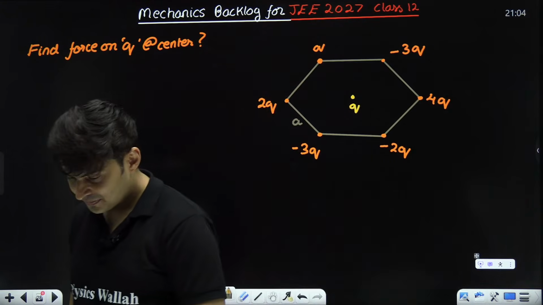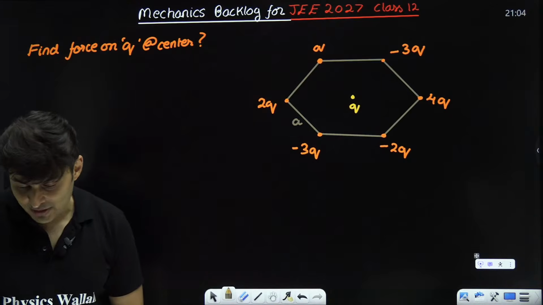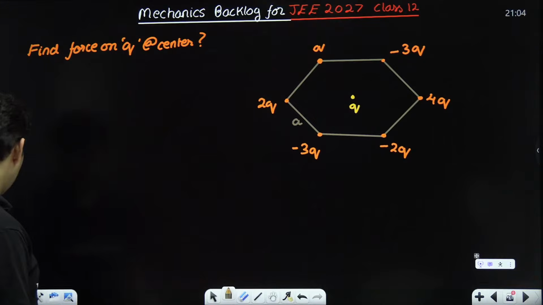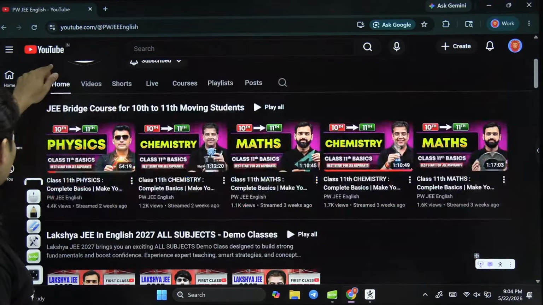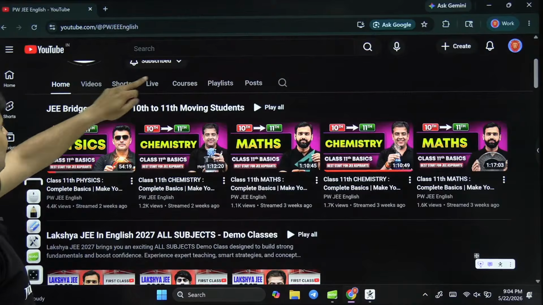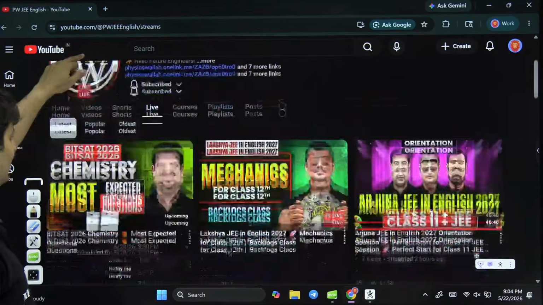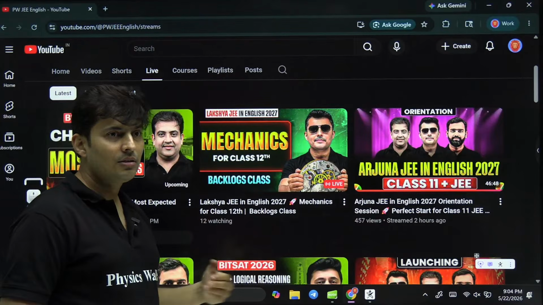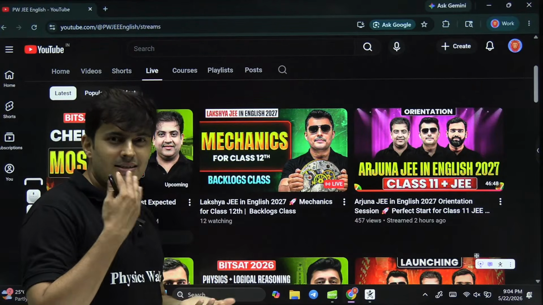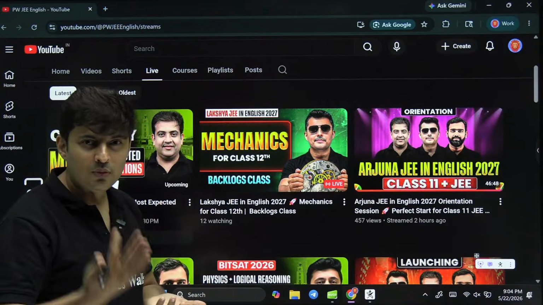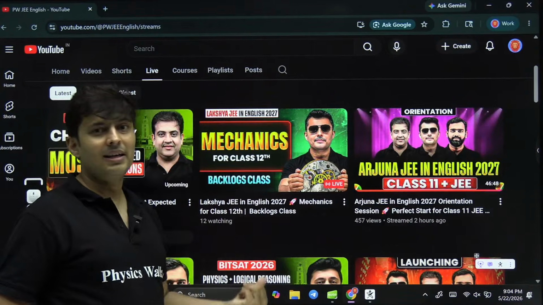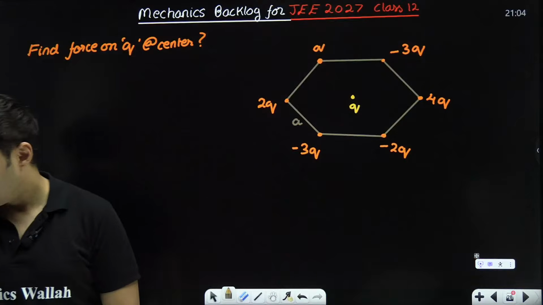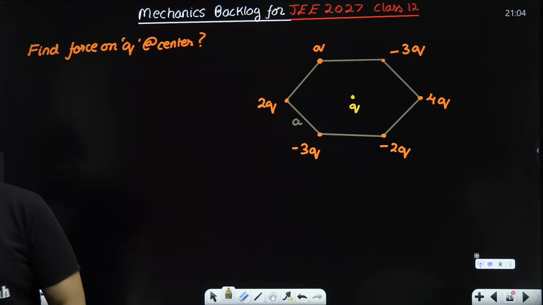Correct? Okay. Why am I solving electrostatic questions? Mechanics for class 12th. So the concepts of vectors, Newton's laws, forces, all of this is for class 12th. I am showing you how it is useful for your class 12th. Getting my point? Okay? All right.